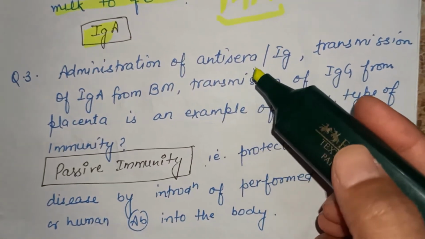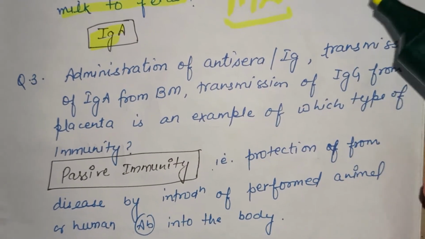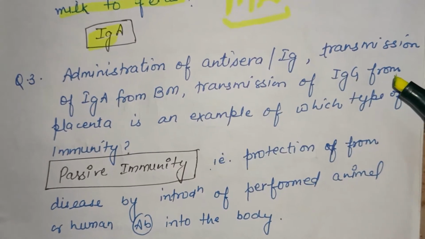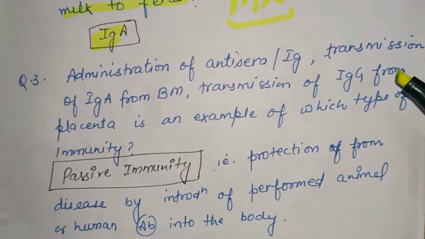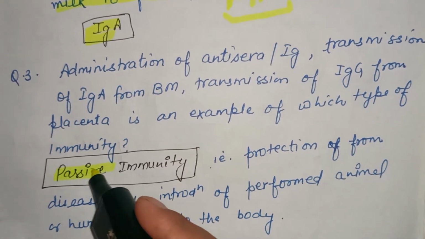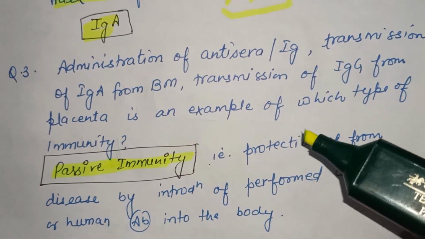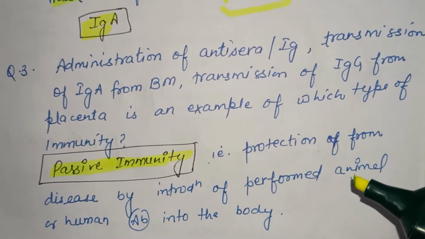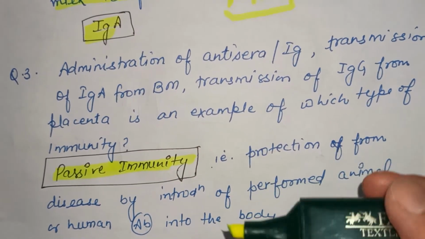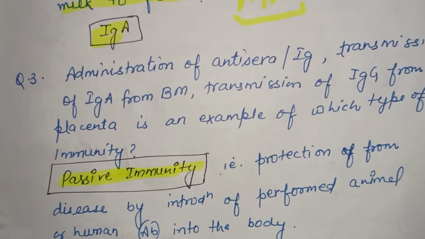Third question: if we are administering anti-sera or immunoglobulin, or from breast milk IgA is transferred, or from the placenta IgG is transferred, which type of immunity is it? It provides the child passive immunity, because the protection from the disease is given by the introduction of preformed animal or human antibody, because they are transferred from one individual to another individual.